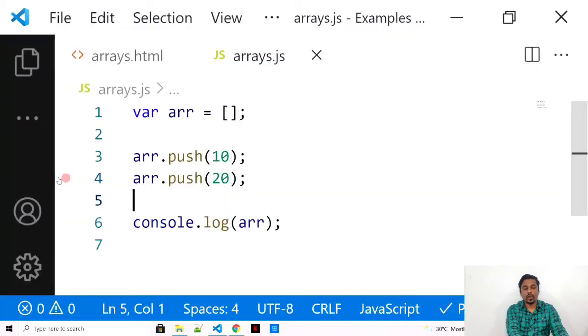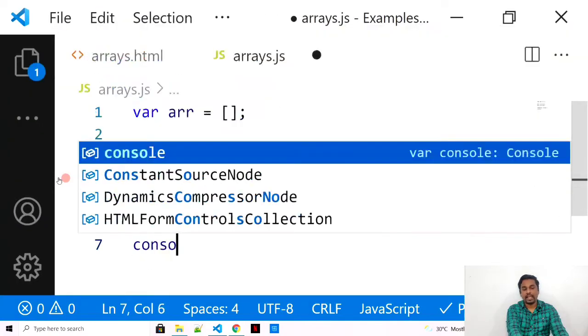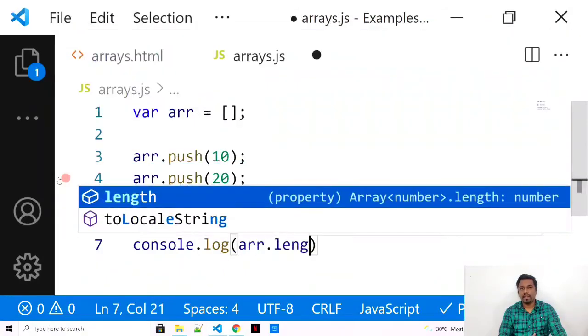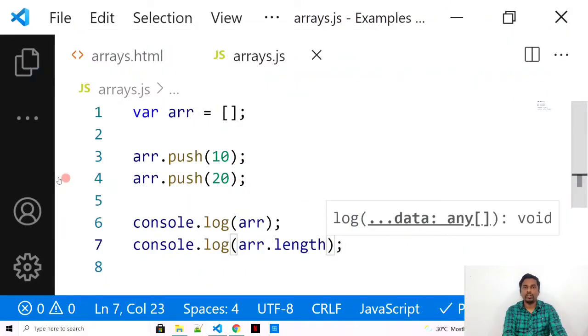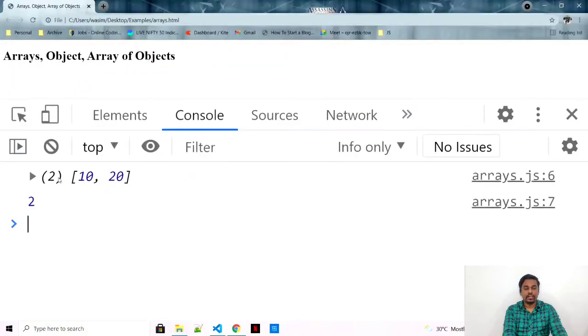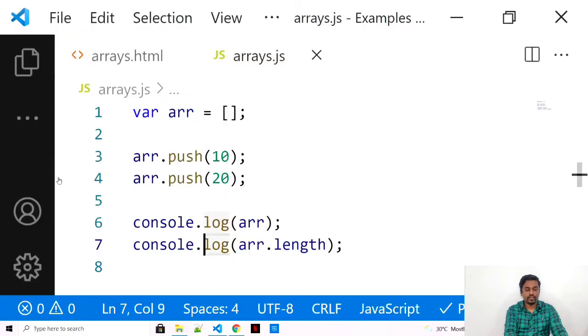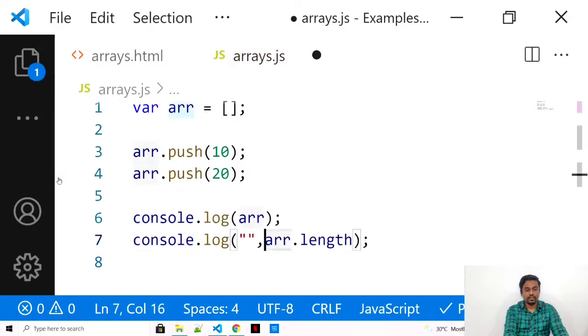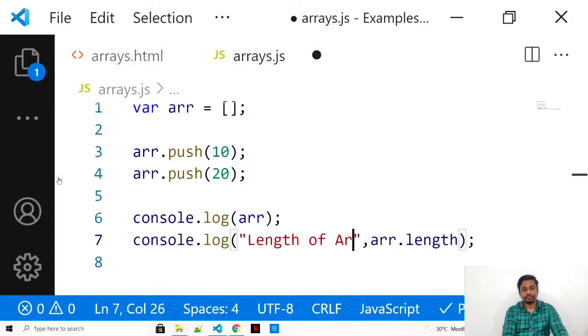We also get another property with an array, that is length. For now, you only have one property or attribute, that is your length. So in this way, let's try to print some string with it so that we can see what value we are getting. Length of array.